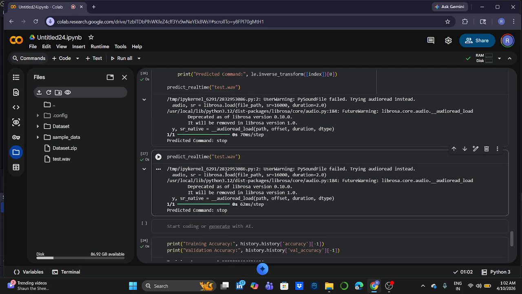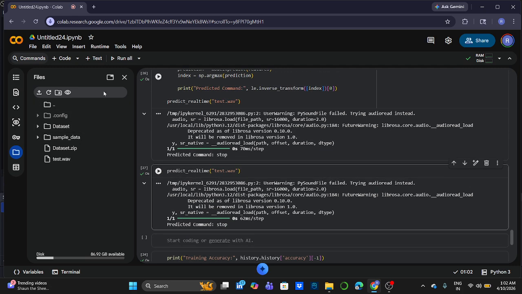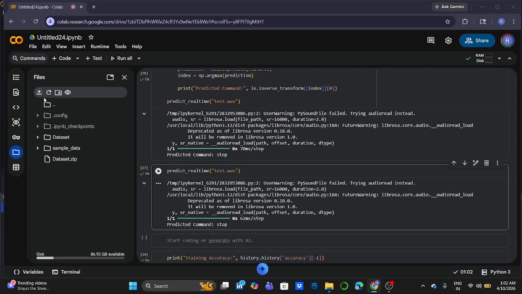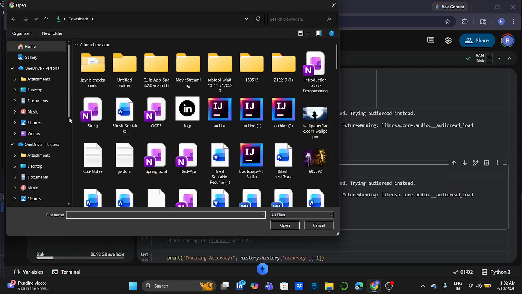We can also try this manually. First, I delete this, then upload the test.wav file.